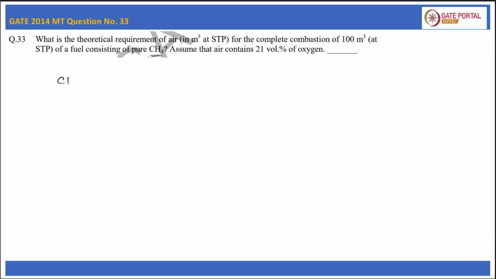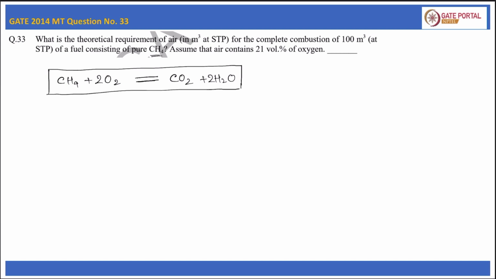Pure methane CH4 burns with the oxygen coming from the air, and for complete combustion it forms CO2 plus H2O. Now if we do the mole balance, we need 4 moles of oxygen on the right side, so we have to multiply O2 on the left by 2. So now the equation is balanced.